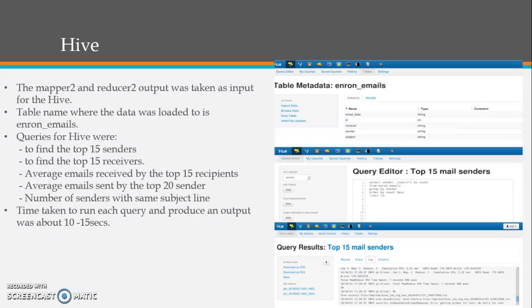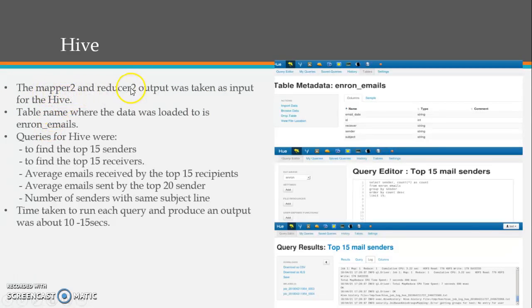Moving to the Hive. Since the data was already in folders, in order to give data to the Hive, it has to be converted into a table format. For that, I had written another mapper and a reducer program, which normally gives an output of a sender and the receiver with a subject line and an ID. So the output from the mapper 2 and the reducer 2 was taken here as an input for the Hive.